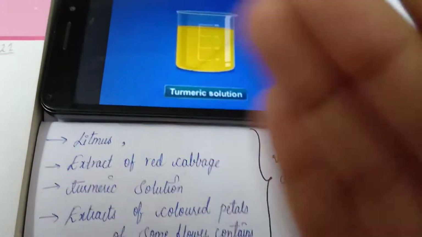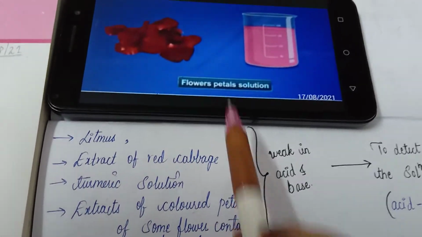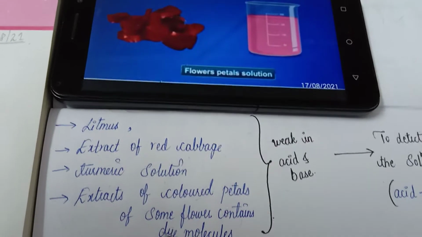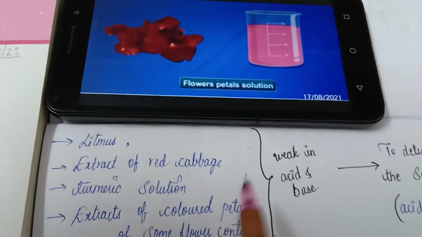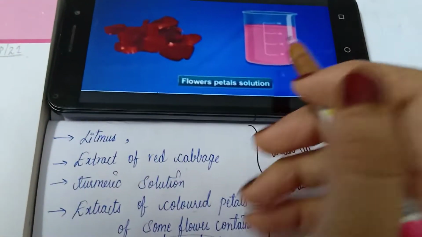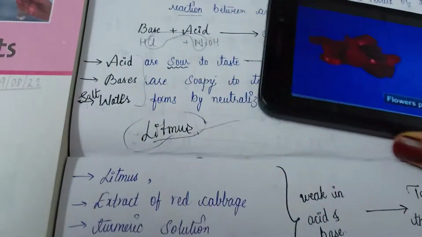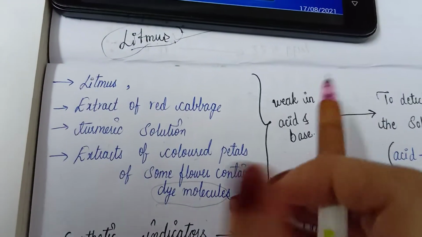This also helps in detecting acids, bases and salts. And the extract of colored petals of some flowers which contain dye molecules, if you extract this in water, that extract will also help in detecting acids, bases and salts. Why do these things help in detecting those three things?